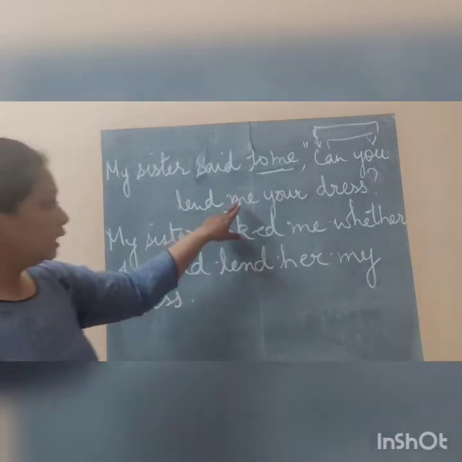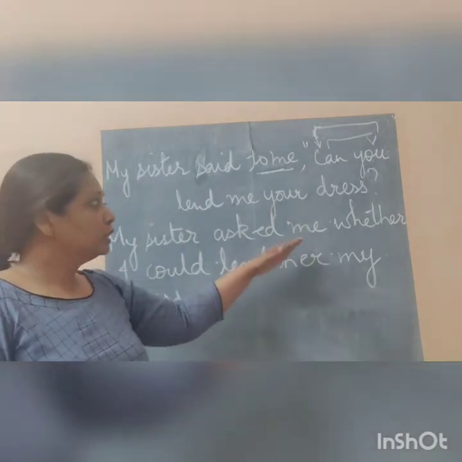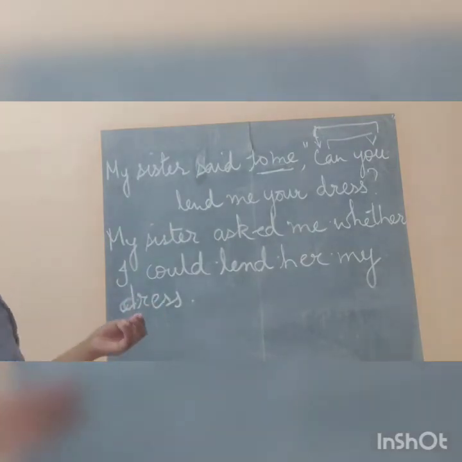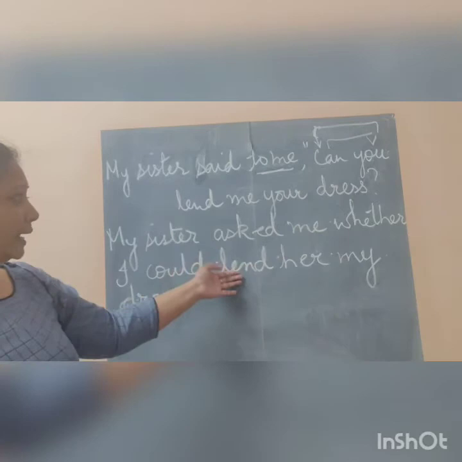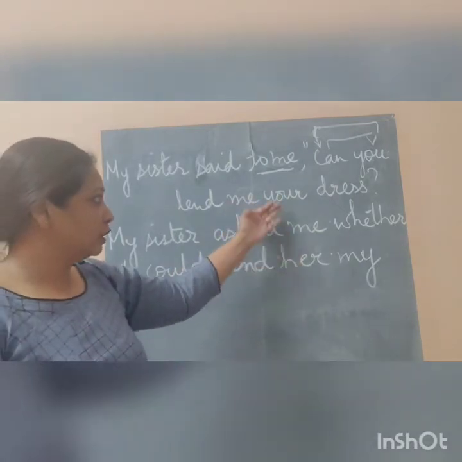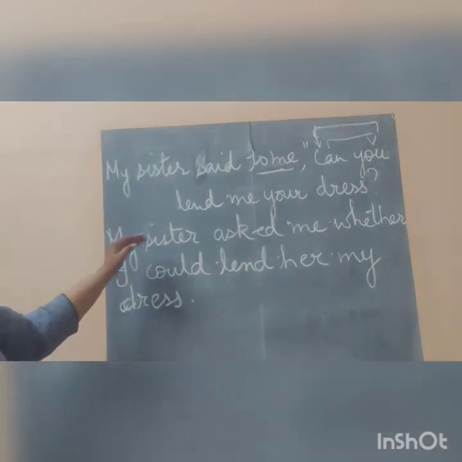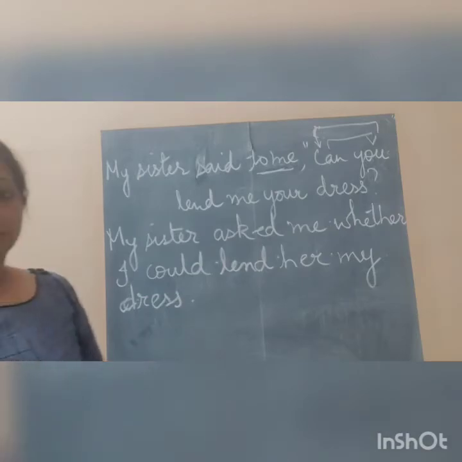My sister asked me whether I could lend her my dress. Okay, so me is changed to my. Me, my, myself, all these are of the same family. And your, who's the your here? What is the change in the your? I could lend her. Me is changed to her and you is changed to my. So the second sentence you can see, my sister asked me whether I could lend her my dress.